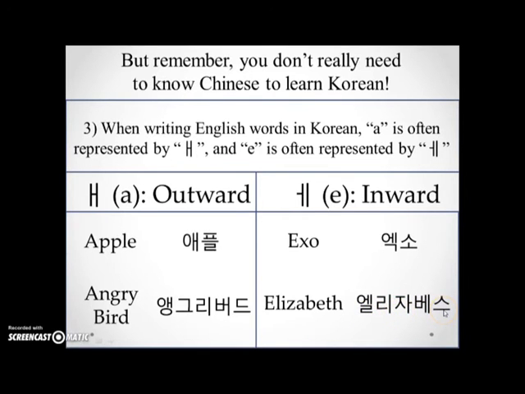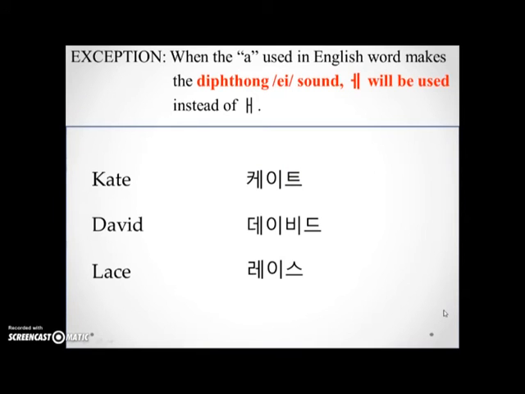Now, one exception to this rule exists. When the English A in English, right, if it's pronounced as the diphthong A sound, then the inward A will be used instead of the outward one. Let me show you this one. Here we have Kate.